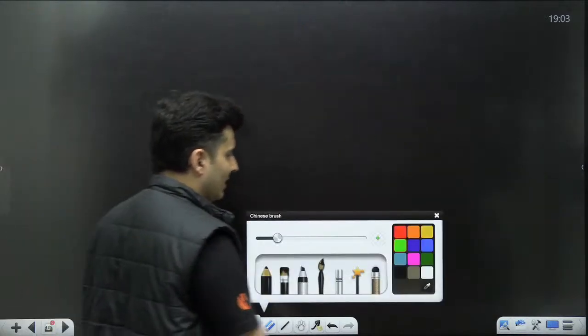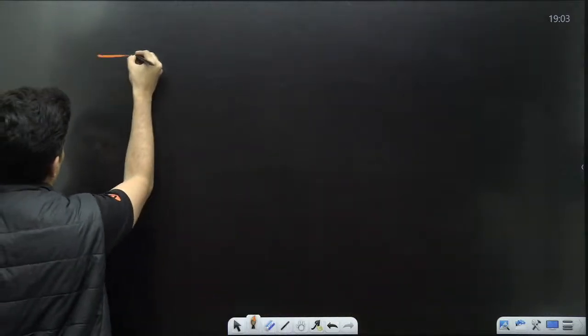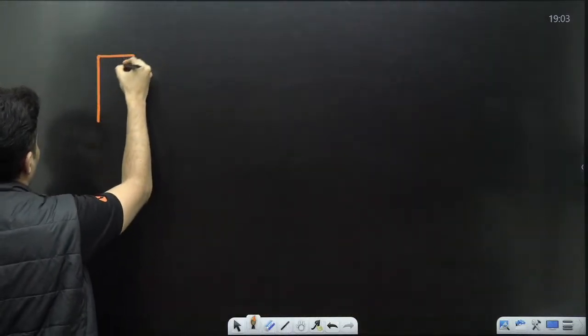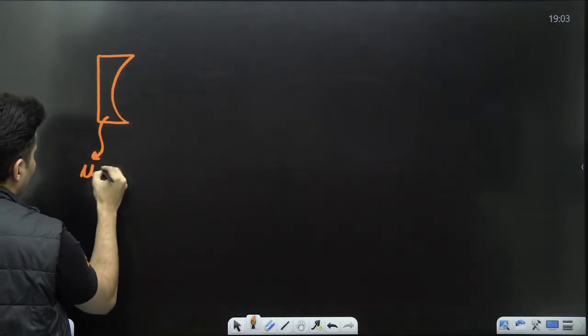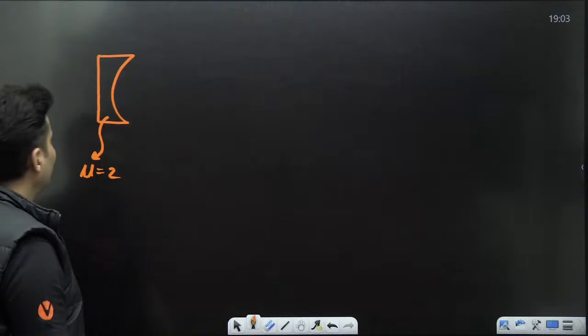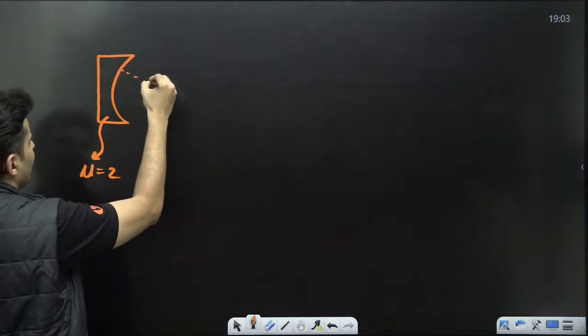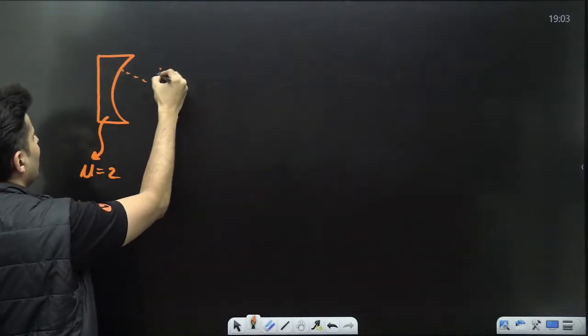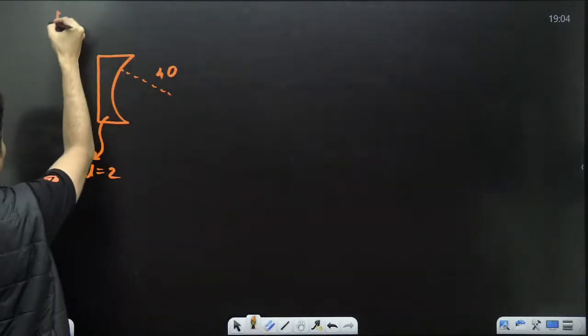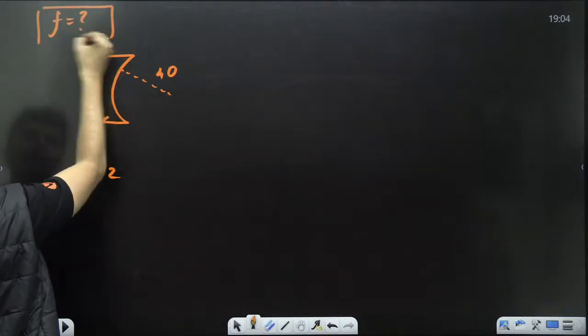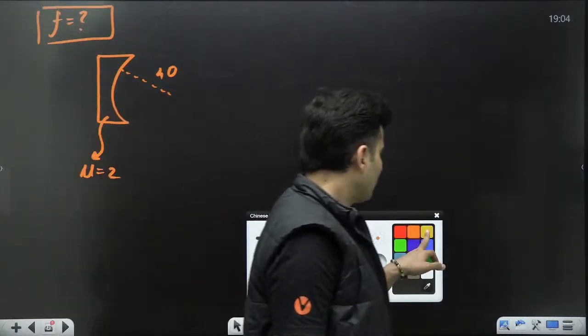I can show you one more example. Let's say our lens is a plano-concave lens with refractive index 2, and let's say the radius is, I don't know, maybe 40 centimeters. The question is to find the focal length. So let's start solving.